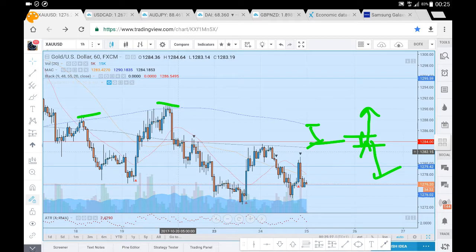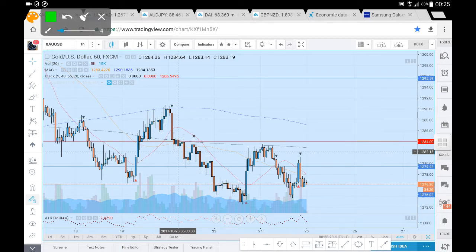Now, if we do successfully navigate the 200, 400 and the 1284 level, the very next level we'll be looking at is where we saw the sell-off previously in around this 1290 region.